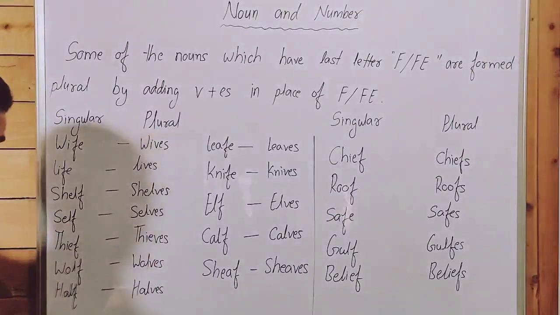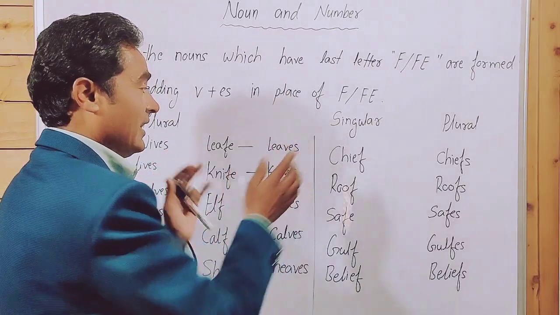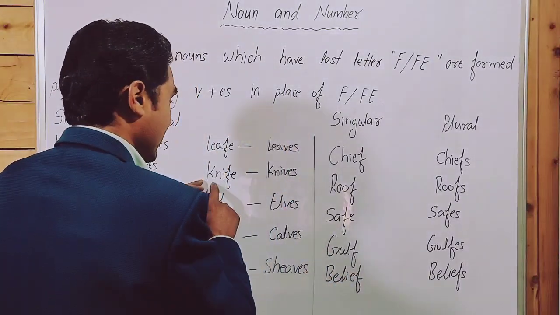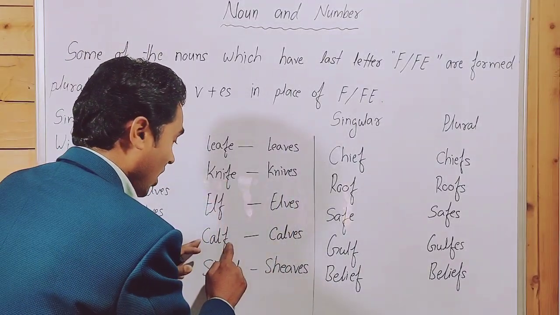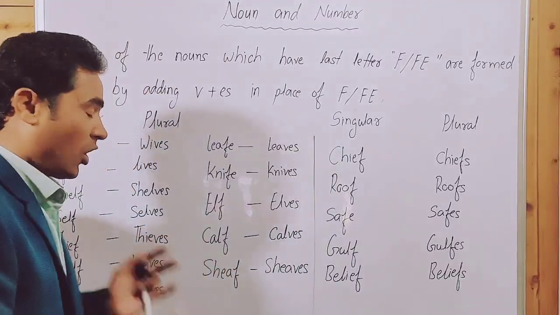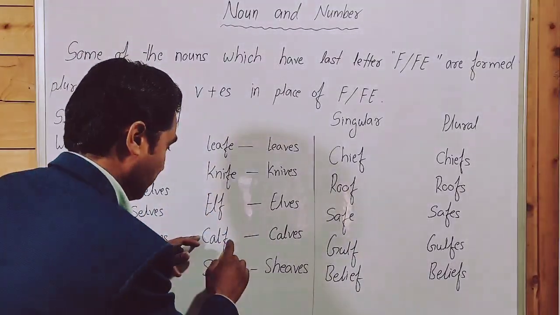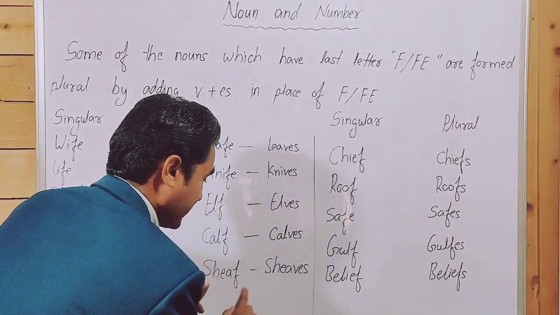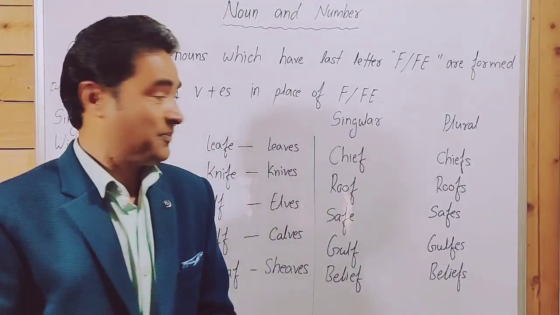Wolf, wolves. Half, halves. Leaf, leaves. Knife, knives. Elf, elves. Calf, calves. We can say calf and calves, both are correct. When we talk about sheaf, sheaves, it means a bundle or bunch.